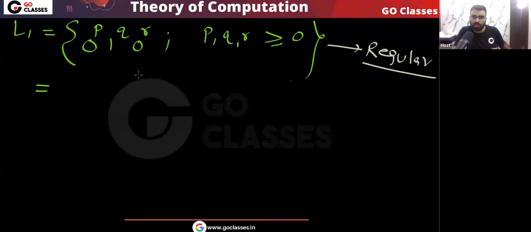Is there any comparison between P, Q, R? There is no comparison. Yes or no? So in this situation, what can I say? This language is actually regular, because here the number of P, number of Q, number of R can be